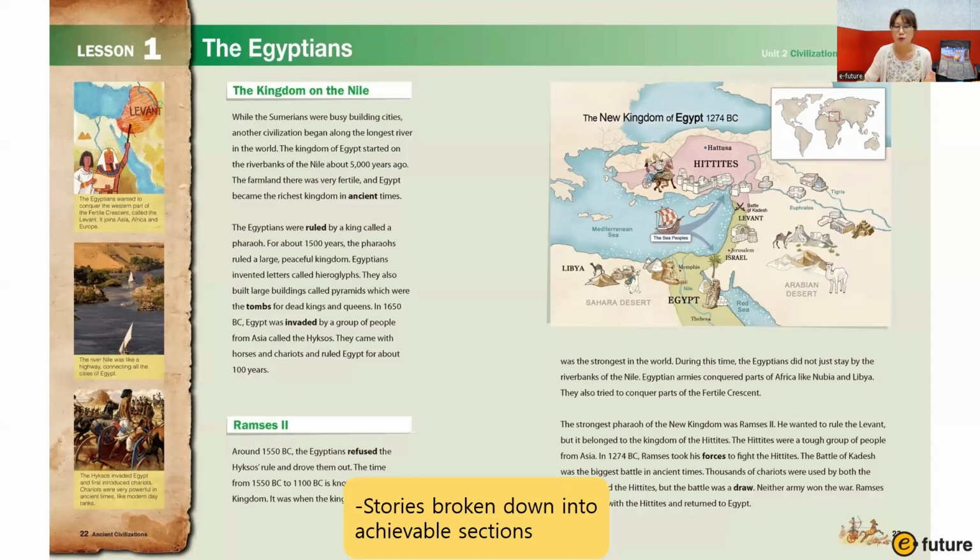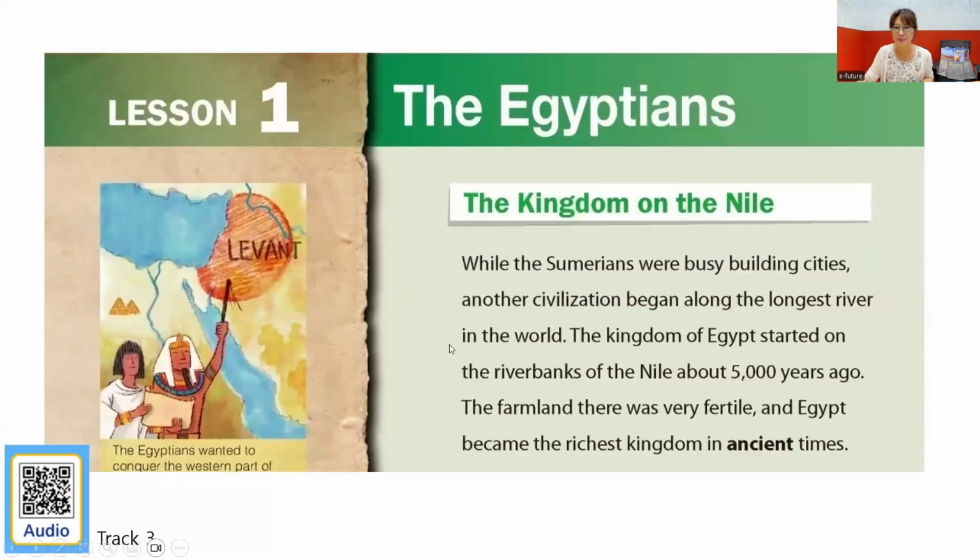So stories are broken down into achievable sections, as you can see: there's part 1, and there's part 2, and there is always a map to help students understand the background. Let's listen to the story, not the whole story, maybe just the beginning part, so you can see the level of the story. This is about the Egyptians.